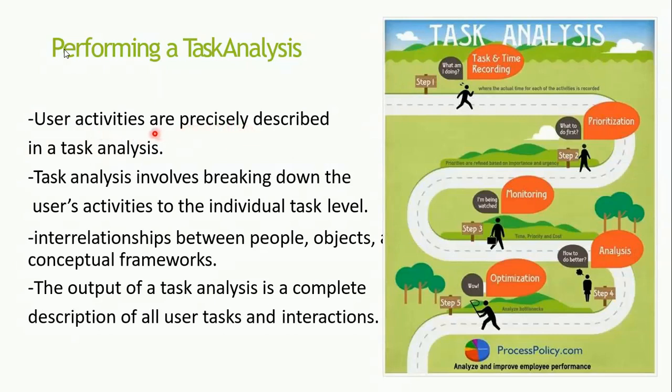So you are going to describe in a very precise manner what the different user activities are. Some person may be performing certain activities with the system, and these activities have to be described in a very neat form. That is the first activity for performing task analysis.